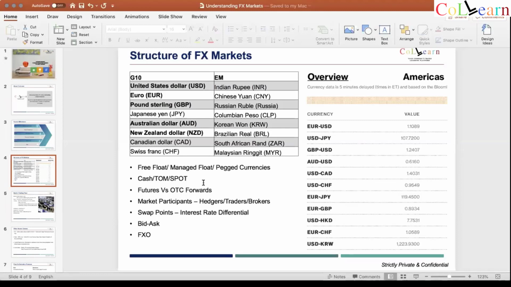So swap points. If I go back to the concept of cash, TOM, and spot, how do we adjust between that? It's a swap point. There is a theory around interest rate differential, interest rate parity, purchasing power parity, PPP. So is there any arbitrage in Forex? No, I'm not going to take that question now, because that's not related to the slide. So please hold on to that. I will come to that later.